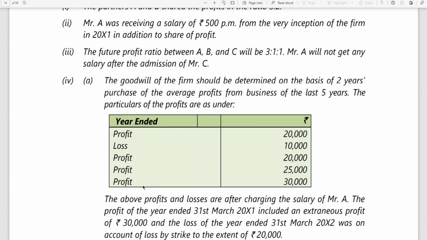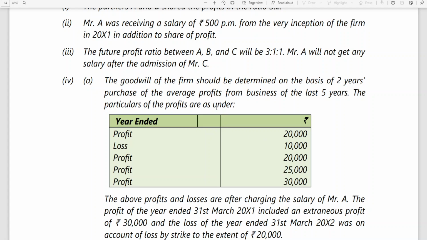The last 5 years means, on the date of admission, 31st March 15, 31st March 14, 31st March 13, 12, 11. So 31st March 11 to 31st March 15. In the examination, they will be giving you the years; it's a typing mistake. The above profits and losses are after charging the salary of Mr. A. What has been said is that after admission he is not going to get a salary. That's clear. But before admission, up to the date of admission, he was getting a salary. So the above profits and losses are after charging the salary of Mr. A.